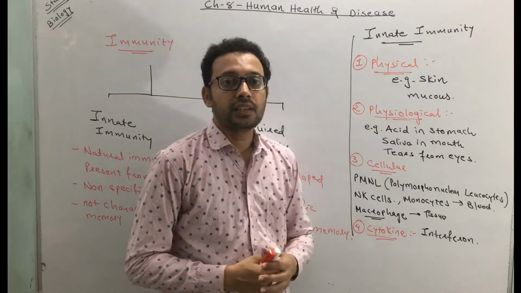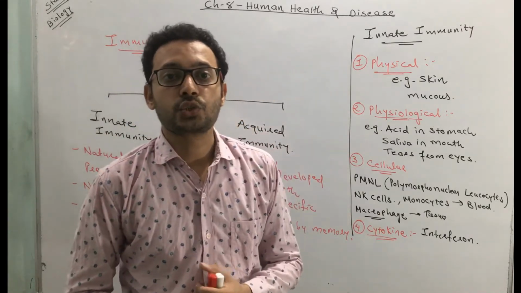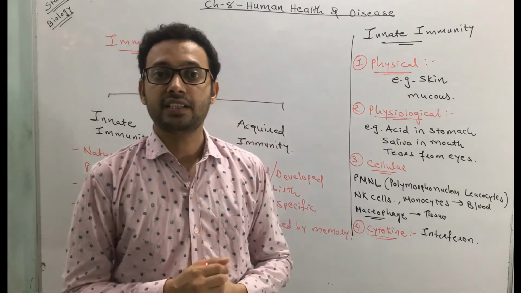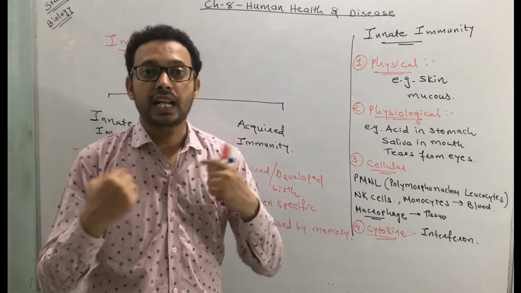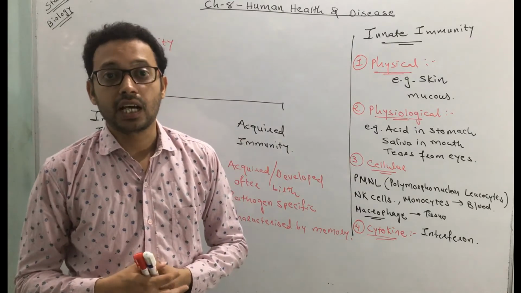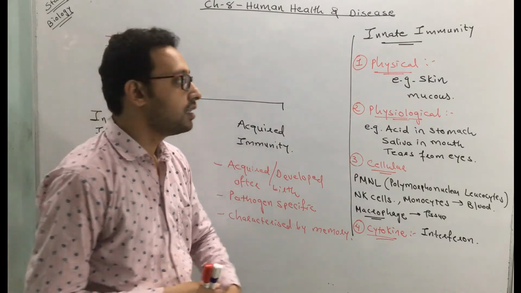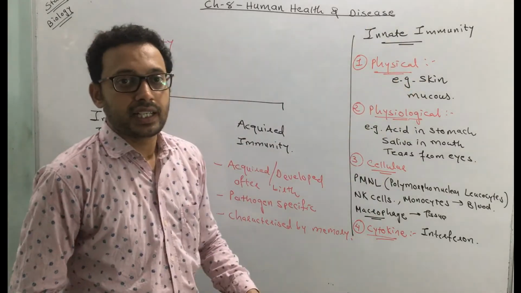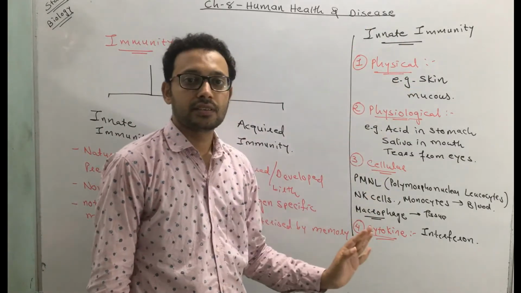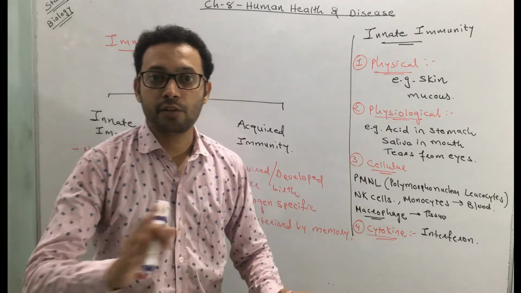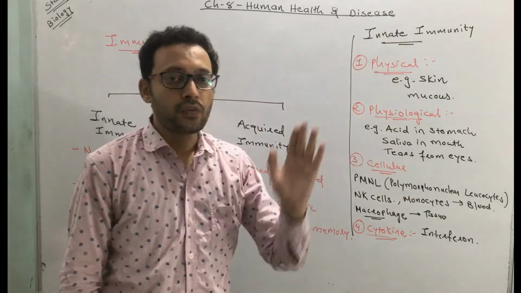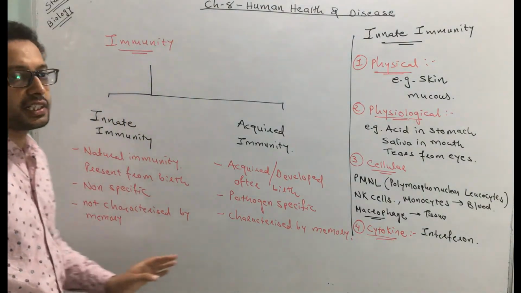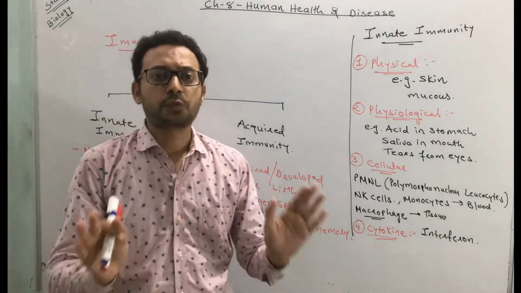Now the cytokine, that means here the immunity is due to the release of interferon, a type of protein, from infected cells, and that protects the surrounding non-infected cells against pathogens and viruses. So that's all about innate immunity. This is a natural immunity. It is present by birth. It is not developed after birth. These are always present by birth. So it is innate immunity, and it is not specific.